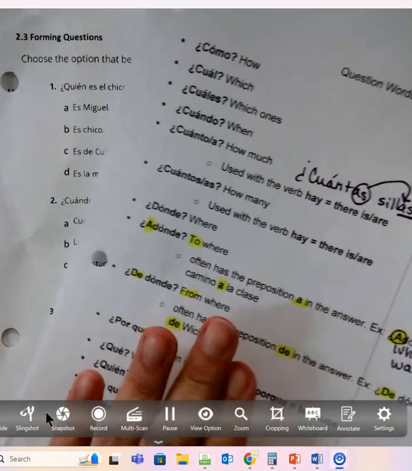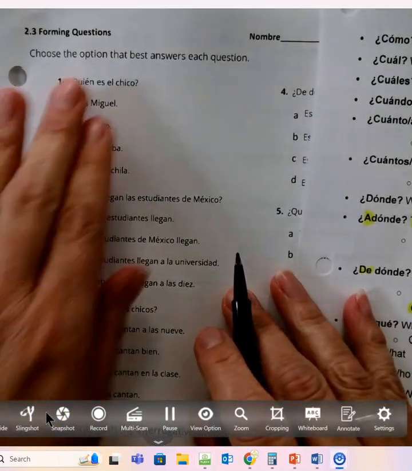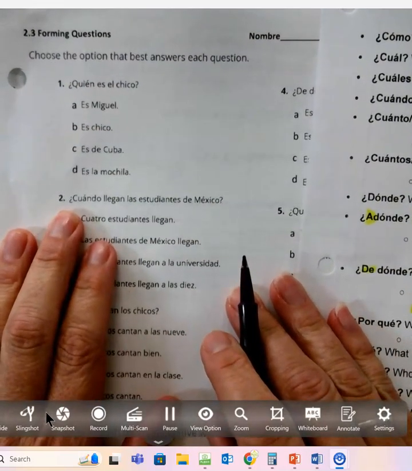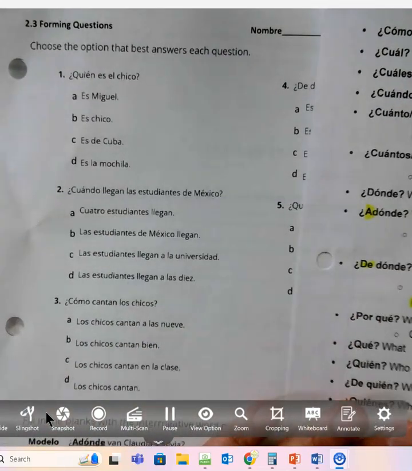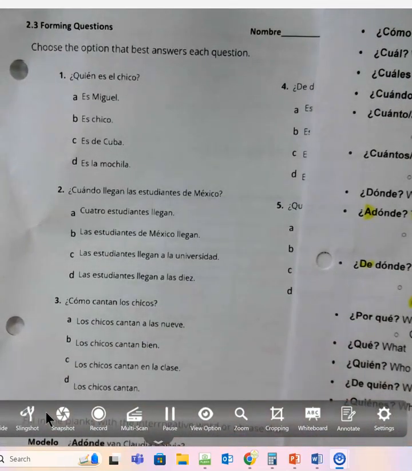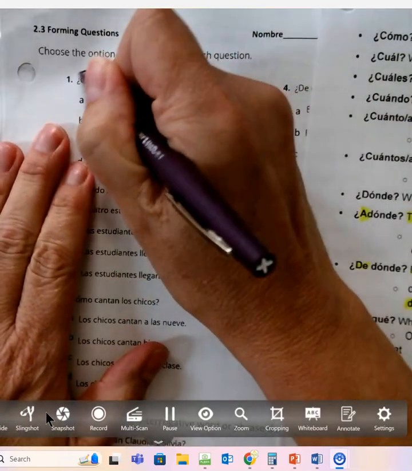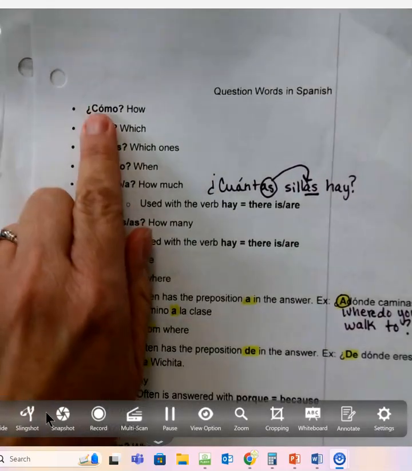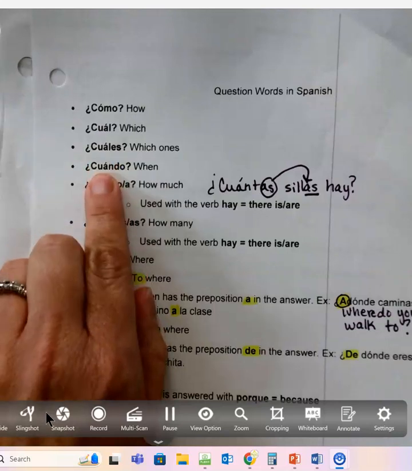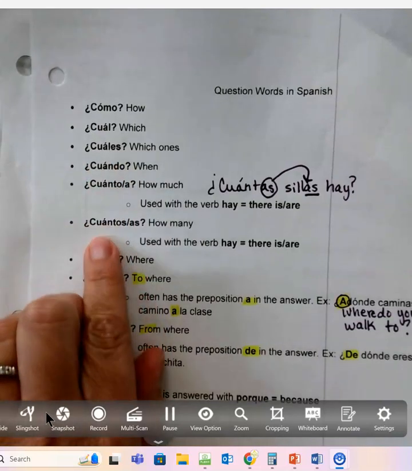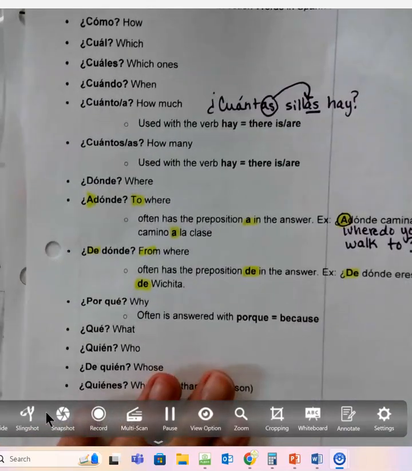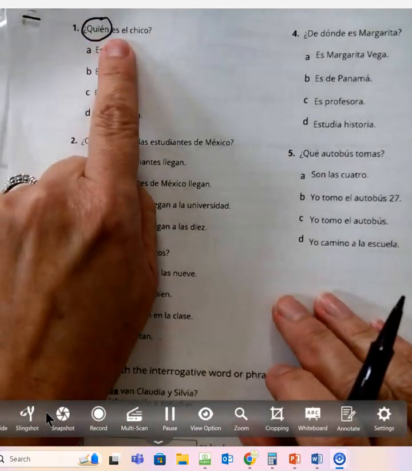So using these notes, now let's take a look at our worksheet. Choose the option that best answers each question. So our question is, ¿Quién es el chico? I want you to find your question word and circle it. You know what? I forgot to point something out. Every single question word has an accent. Look at this. If you are using a who, what, when, where, why, whose, you better be having an accent in one of those words.